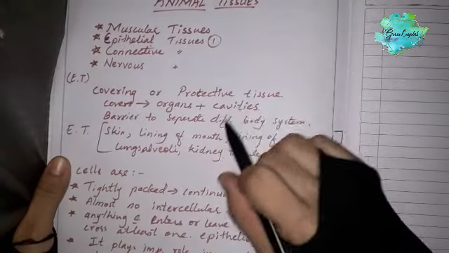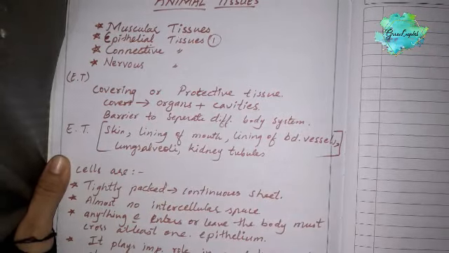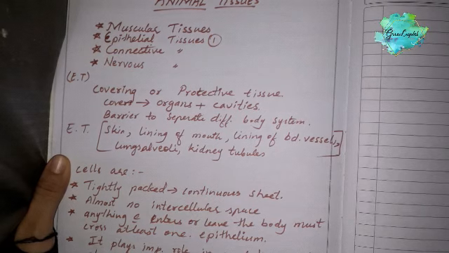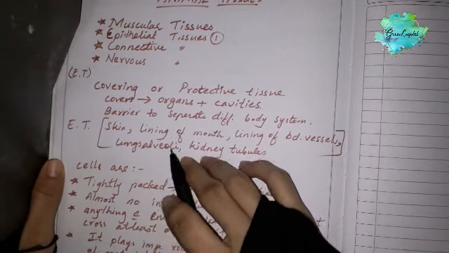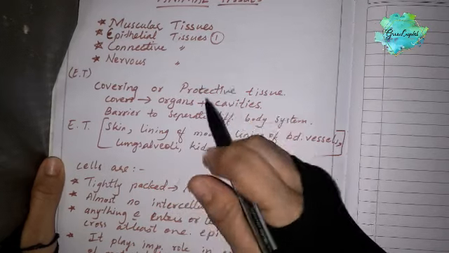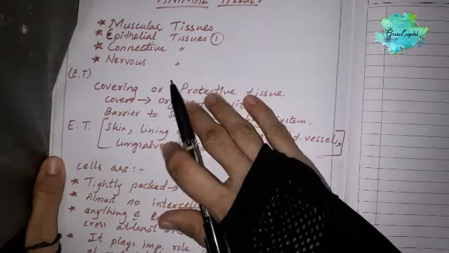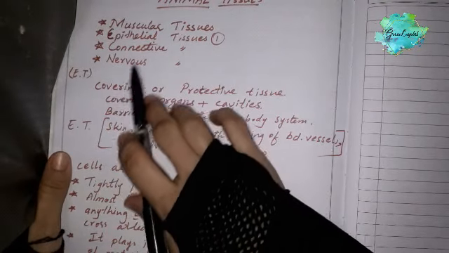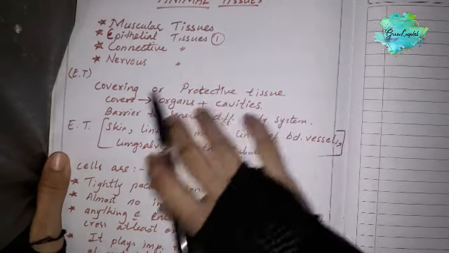So we know that in animal tissues, before the start of the lesson I have given a short introduction about the tissues, so I don't want to give the introduction again here. So now we'll move on directly to epithelial tissue. That is the first type of animal tissue, we can say.